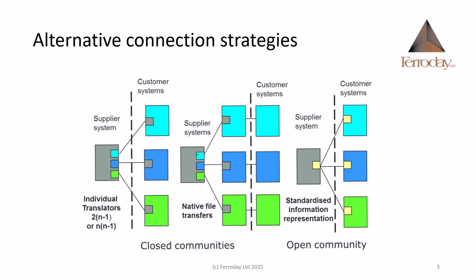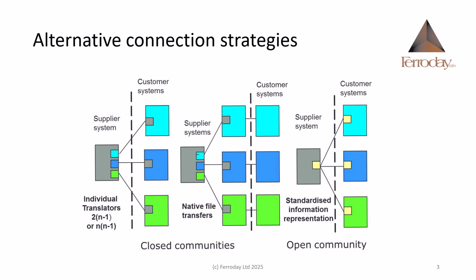Several strategies have been tried to achieve the interconnection between different software systems to enable this flow of information. Individual one-to-one translators is a software solution that is not sustainable over multiple connections, and also when future connections will not be known. Native file transfers can be imposed on suppliers by large organizations, but the costs to the suppliers is considerable and requires frequent updates of the systems to ensure compatibility.